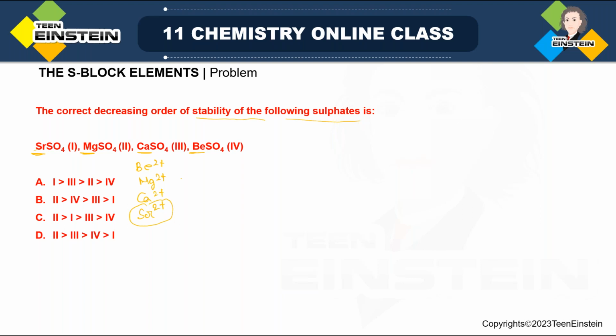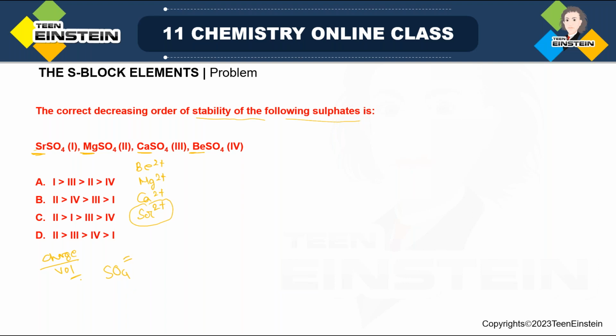The anion involved is SO4 2-, and this anion is common for all. Now polarization power decreases as size increases, because polarization power is related to charge density. Charge density means charge divided by volume. Now charge is constant for all. All have the same charge 2+, so we have nothing to do with charge. But volume is maximum for strontium. That is, down the group volume increases.